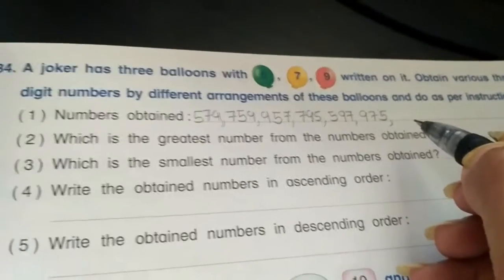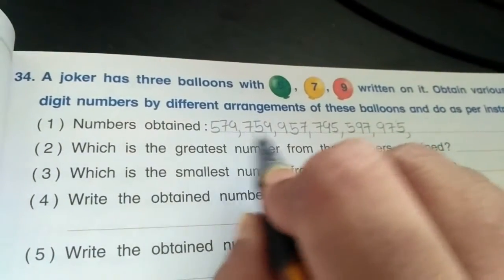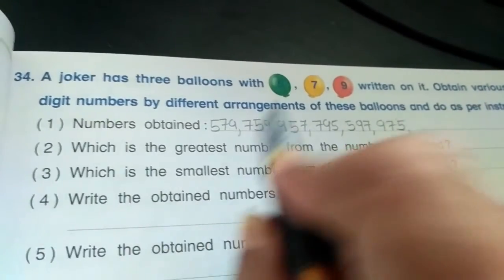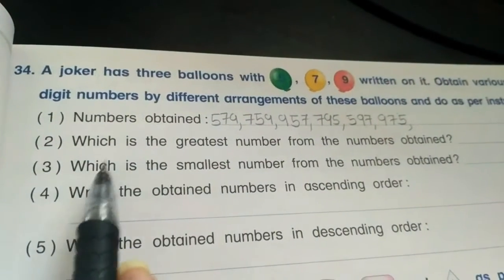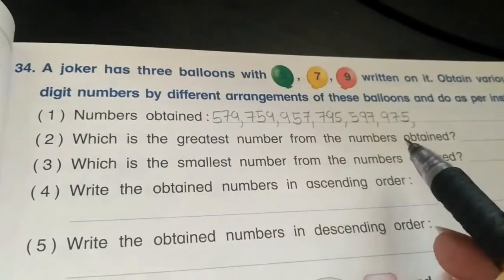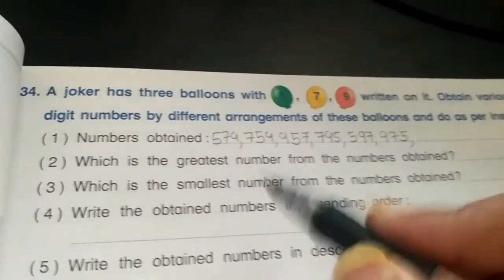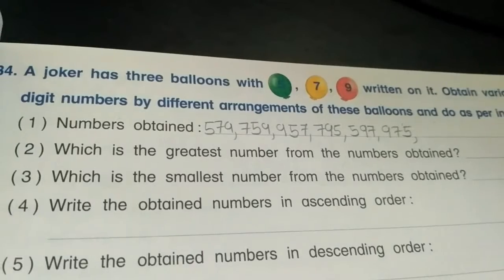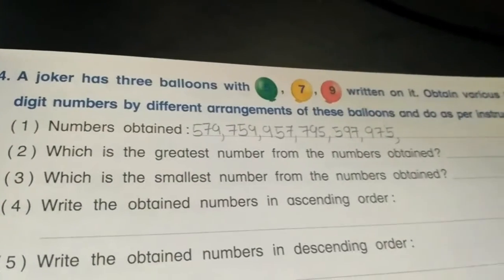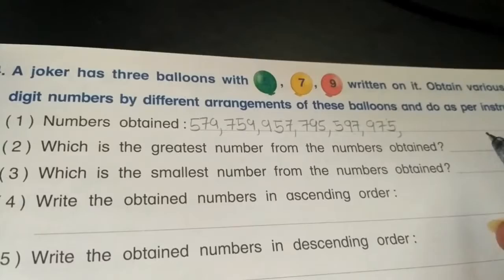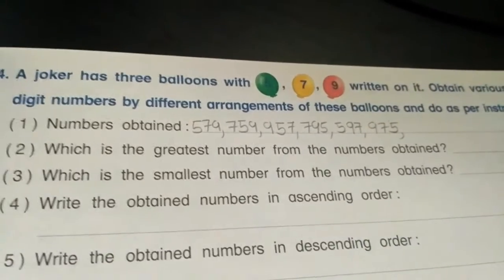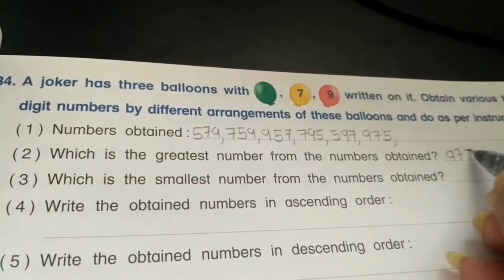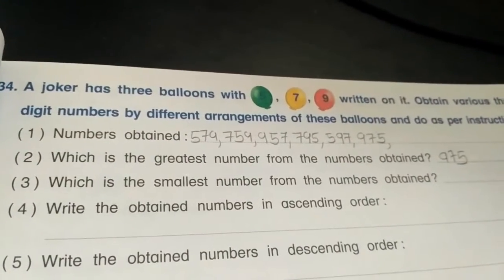See, fine. Here, what did I do? I just exchanged the digits and made a new number. Now the next question is to find the greatest number from the numbers obtained. ये सारे numbers हैं, उसमें greatest number find out करना है. So what will you do? You will arrange the numbers in descending order. So that is 975. That's the greatest number.